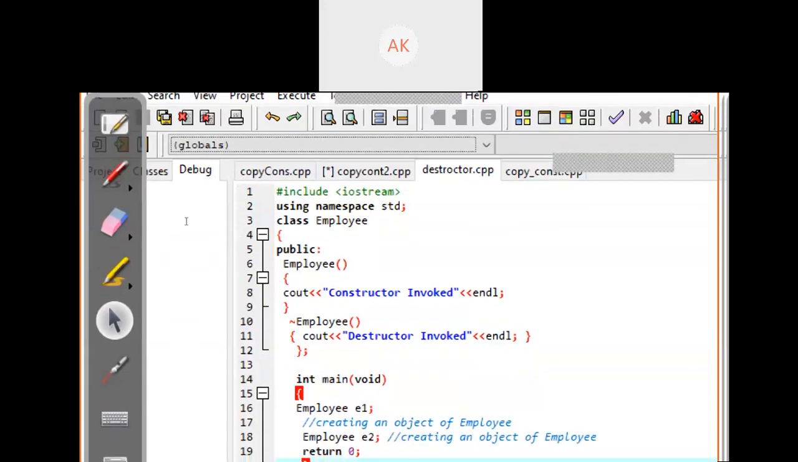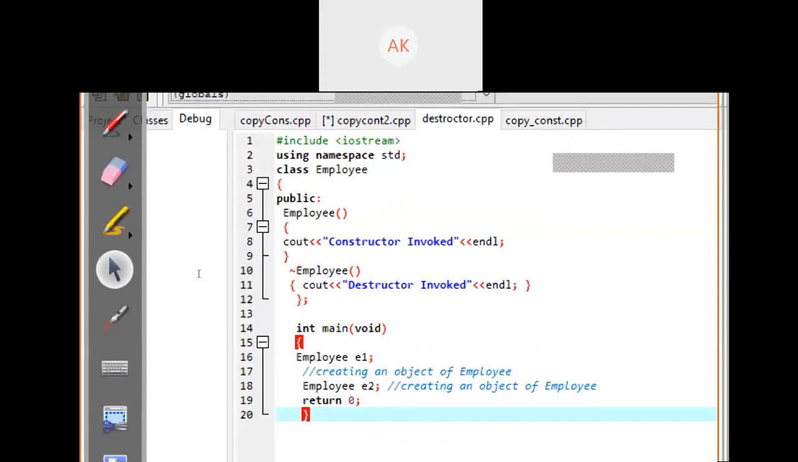In the destructor, we have the same name with a tilde, which shows it's a destructor, and in the destructor we have written one message, "destructor invoked", which means this function has been run. Your program starts from the main method. In main, we have created one employee e1, which means e1 is an object of type Employee. When an object is created, its constructor is called, so this constructor is called and it prints the message "constructor invoked".